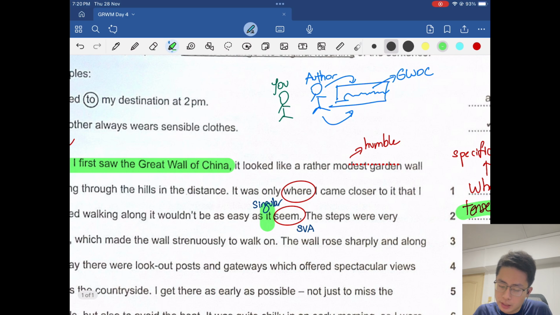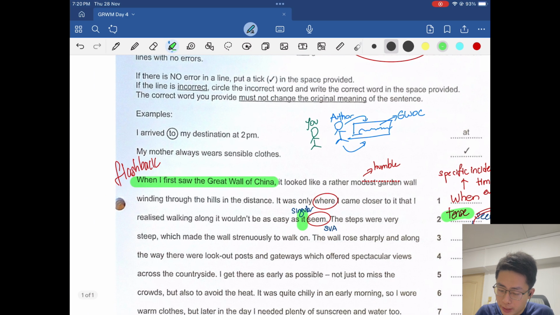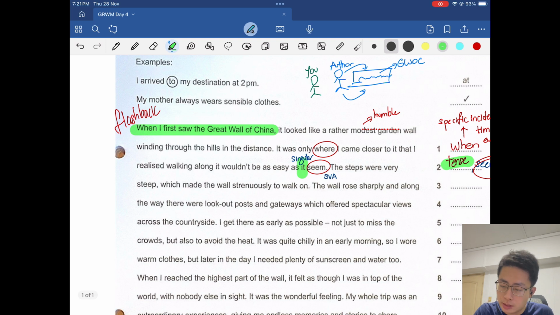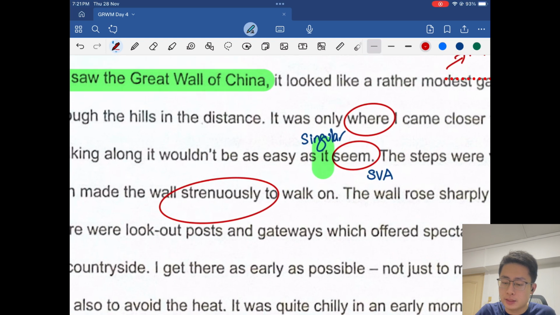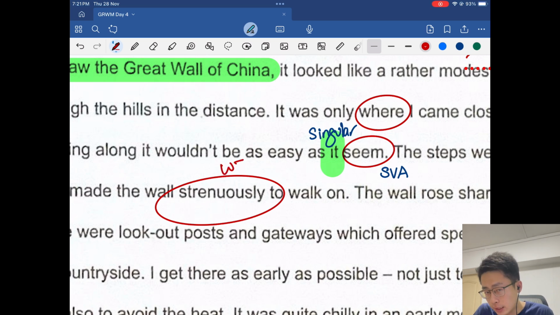The steps were very steep, which made the wall strenuously to walk on. Alright, this should be super obvious. You should have sense by now that something's a bit off. Okay, so the mistake here is this word strenuously. Okay, and this mistake is a word form mistake, WF. Okay, word form mistake.